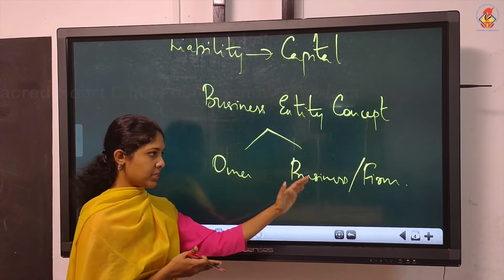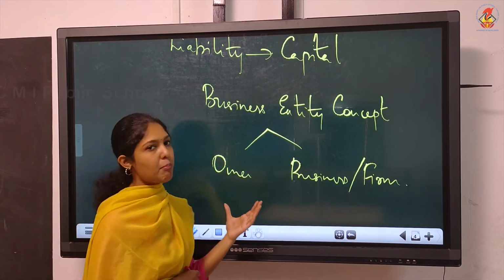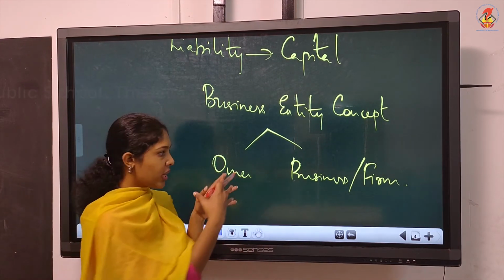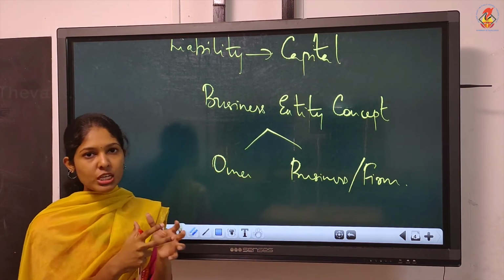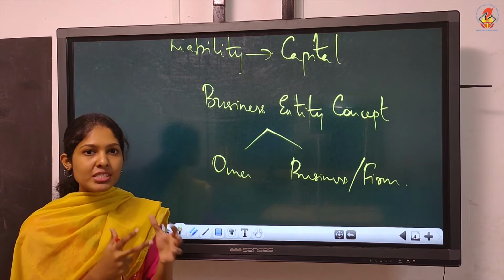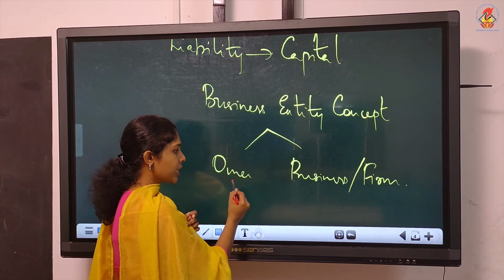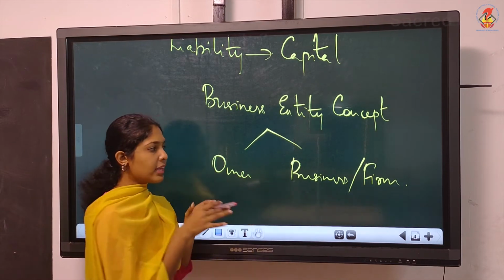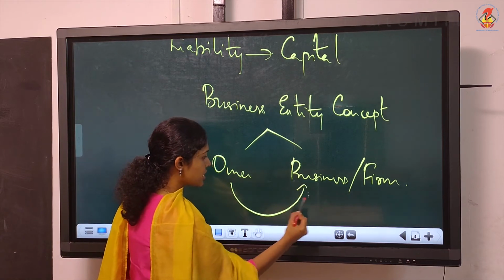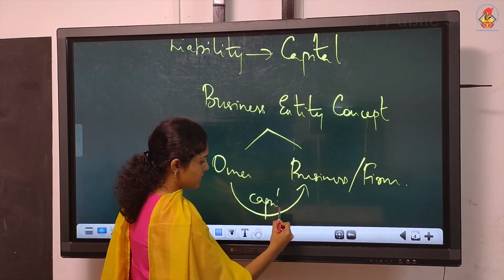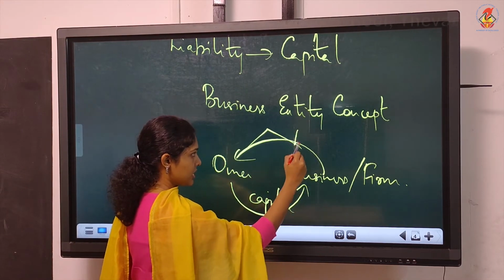So owner and business, actually in real situation we are considering them as one and the same. Owner and business we can't separate actually, isn't it? Because business means it is just an artificial person. It is not having any physical existence. So for accounting point of view, we have to consider owner and business as two separate entities, and the capital invested by the owner into the business will become a liability for the business.